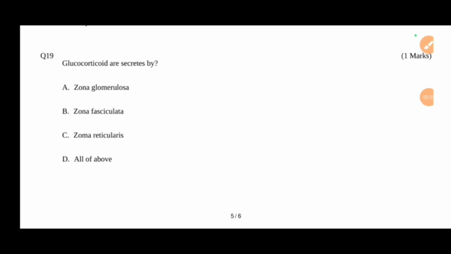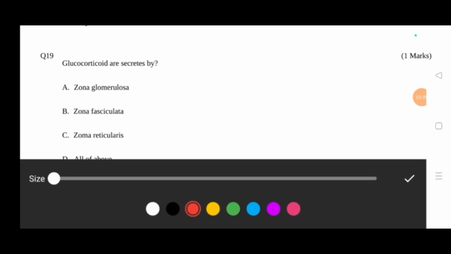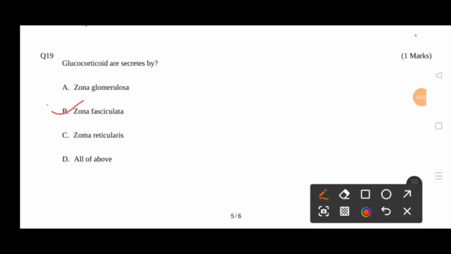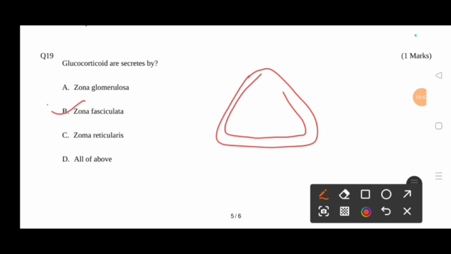So next question is, glucocorticoids are secreted by A zona glomerulosa, B zona fasciculata, C zona reticularis, and D all of the above. The right answer is option B, zona fasciculata. This is the part, GFR: glomerulosa, fasciculata, and reticularis, right? So the right answer is zona fasciculata.